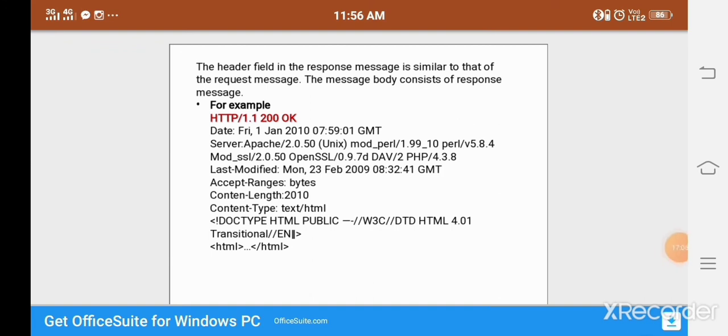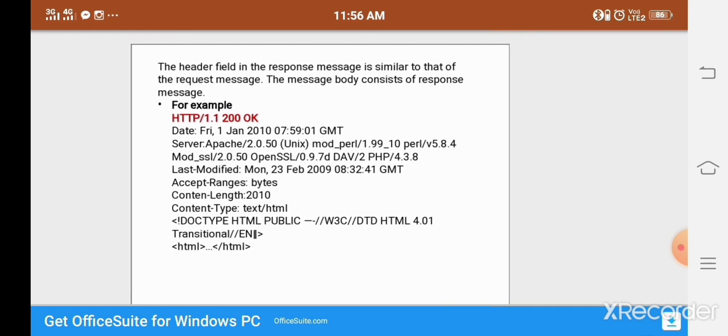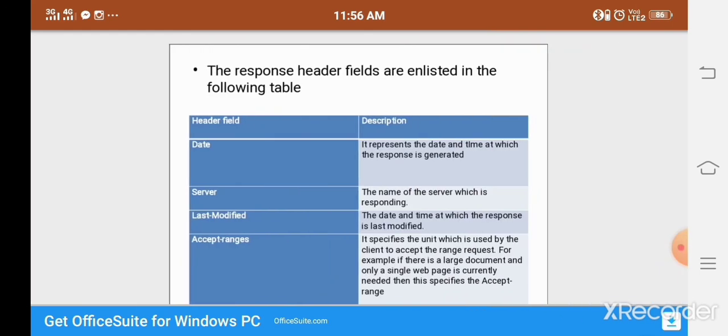Consider the example of when we search for information or receive a response, which server we use, and the last modification, which is called last modified. Let me explain in detail.